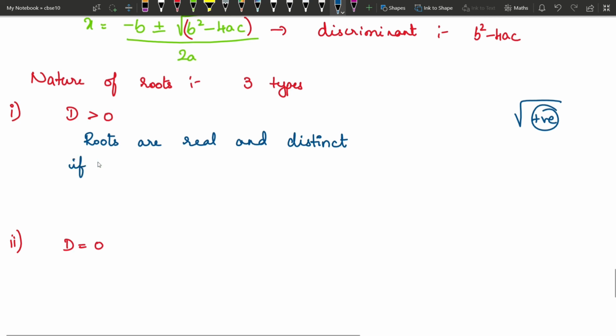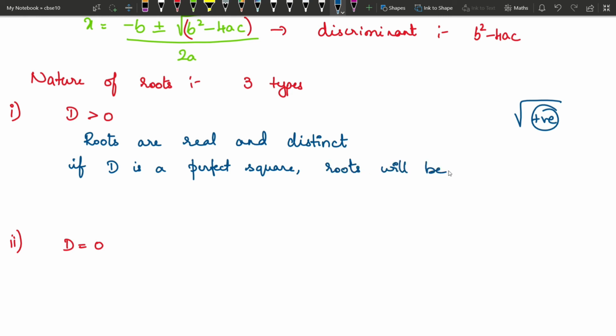So if D is a perfect square, then roots will be rational numbers. Otherwise, roots will be irrational.